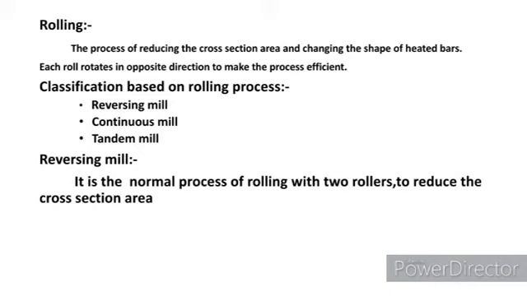Classification of rolling based on process. There are three types, namely reversing mill, continuous mill, and ten-tam mill. First, the reversing mill. It is a normal rolling process where two rollers reduce the cross-section area of a workpiece by rotating in opposite directions. So, it is called a reversing mill.